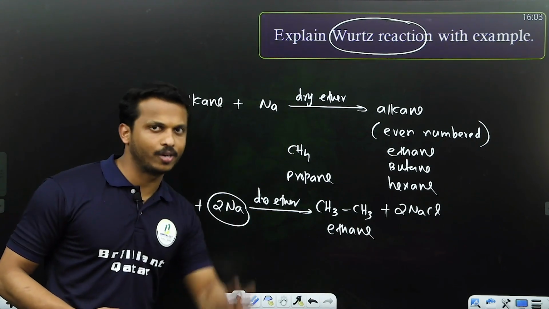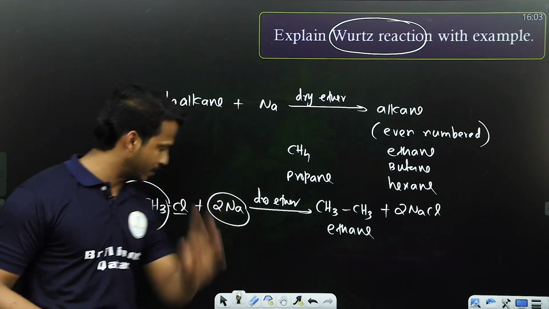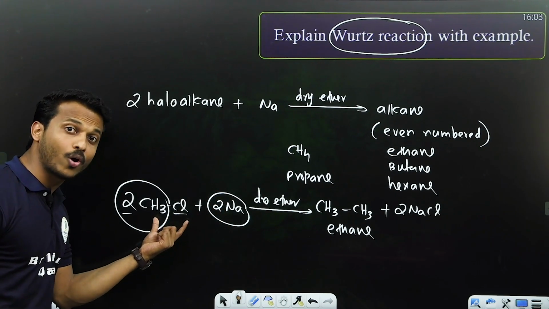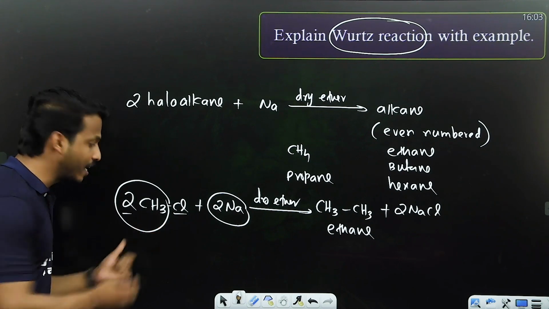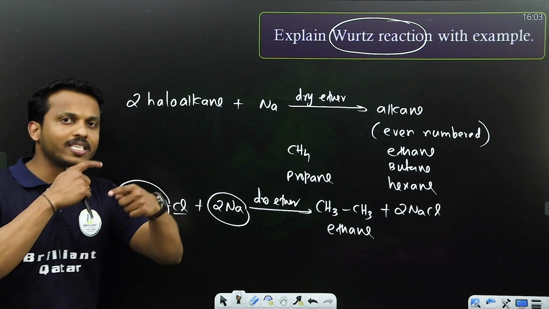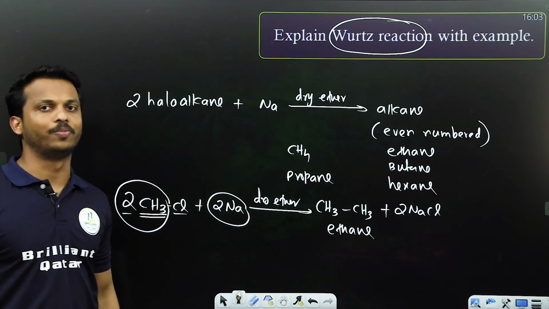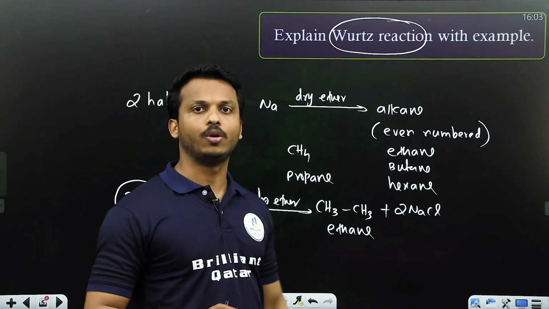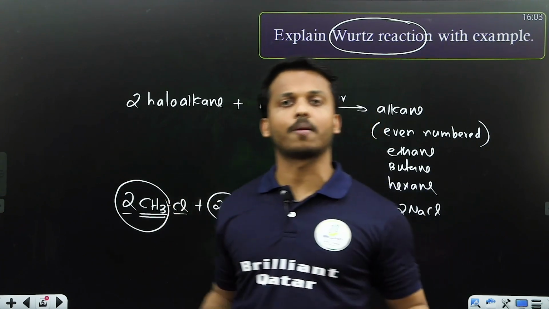Have you noticed that, dear all? Ethane, how many carbon? Two carbon. Even number, right? What is this compound? Chloromethane contains 1 carbon, but your product contains 2 carbon. So there is actually a doubling of carbon. So dear all, in Wurtz reaction there is a doubling of carbon.